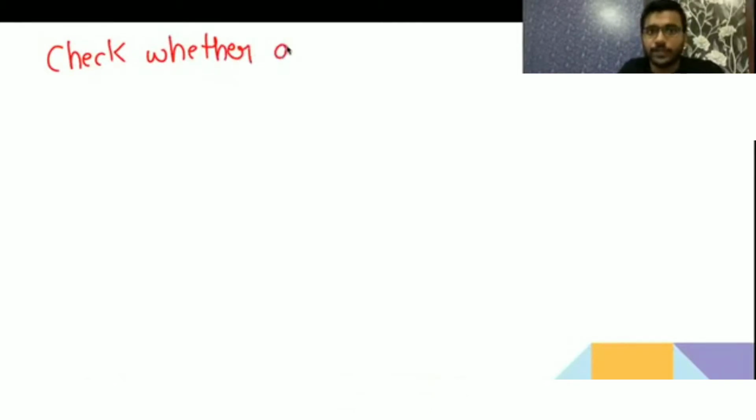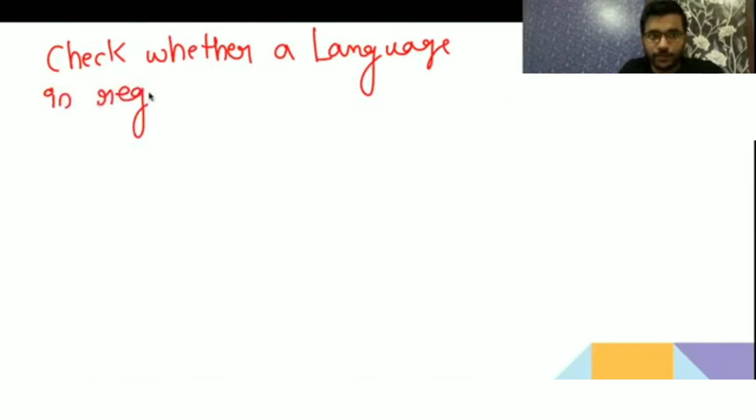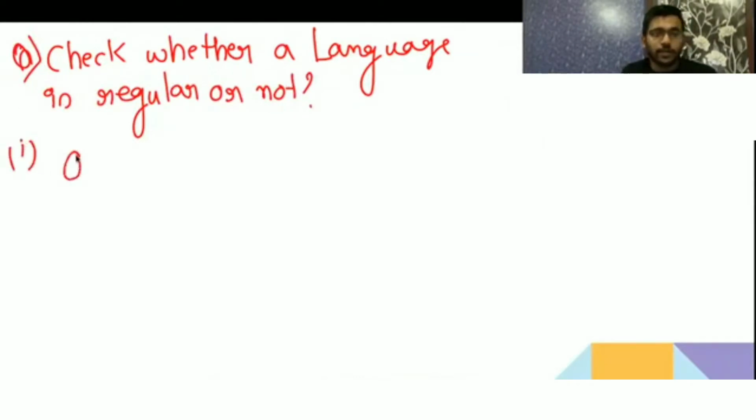Check whether a language is regular or not. The first language I am giving you is a to the power n, n greater than or equal to 1. Now tell me whether it is a regular language or not. a to the power n, n greater than or equal to 1. For this language we can give an FA.